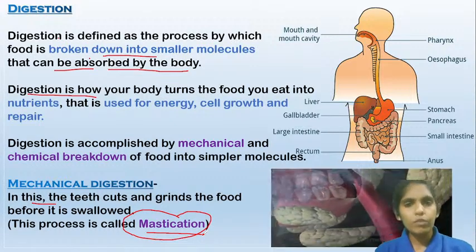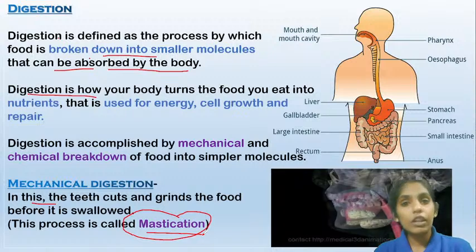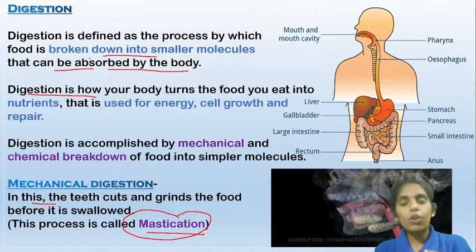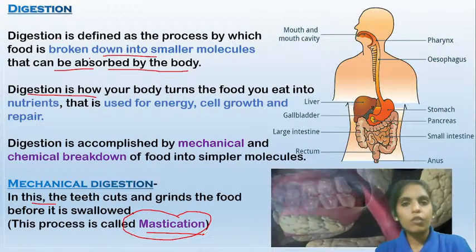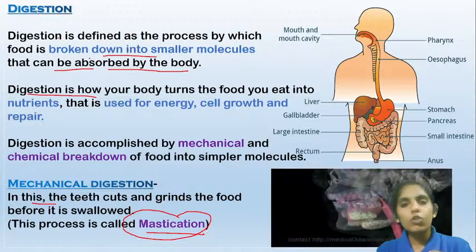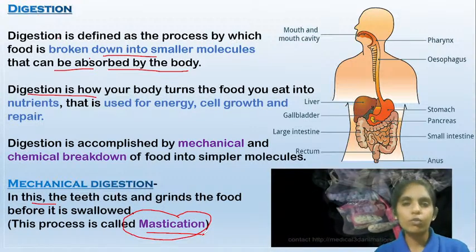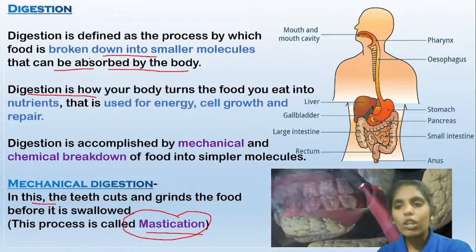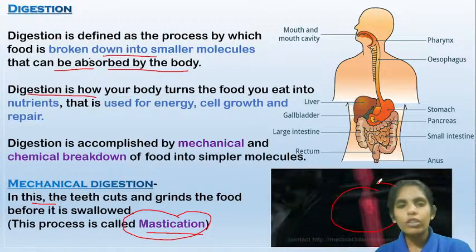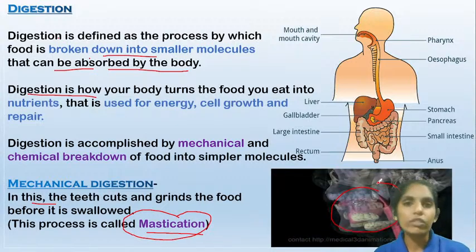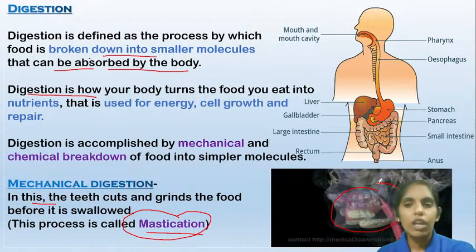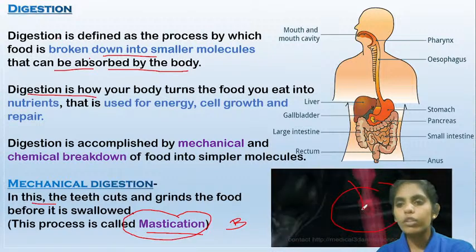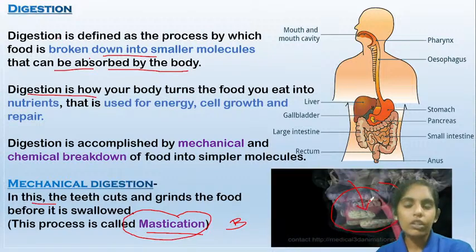Whenever we eat food, the saliva produced by the salivary glands in the mouth gets mixed with the food, and the teeth break down the food, and a small ball-like mixture of the food is formed. Here in this video you can see how it is formed. This ball-like mixture is called bolus. After the formation of the bolus, it is pushed down into the throat by the tongue. So this is about mechanical digestion.